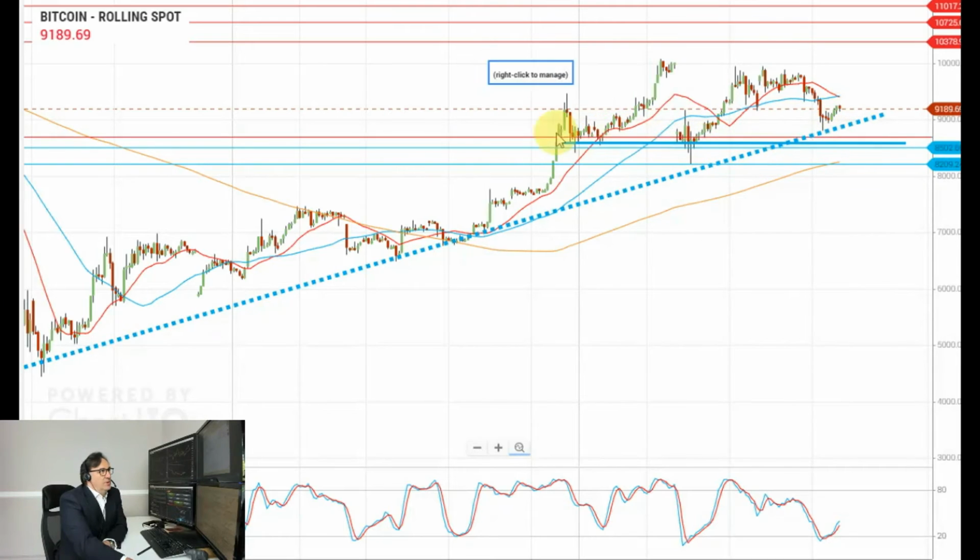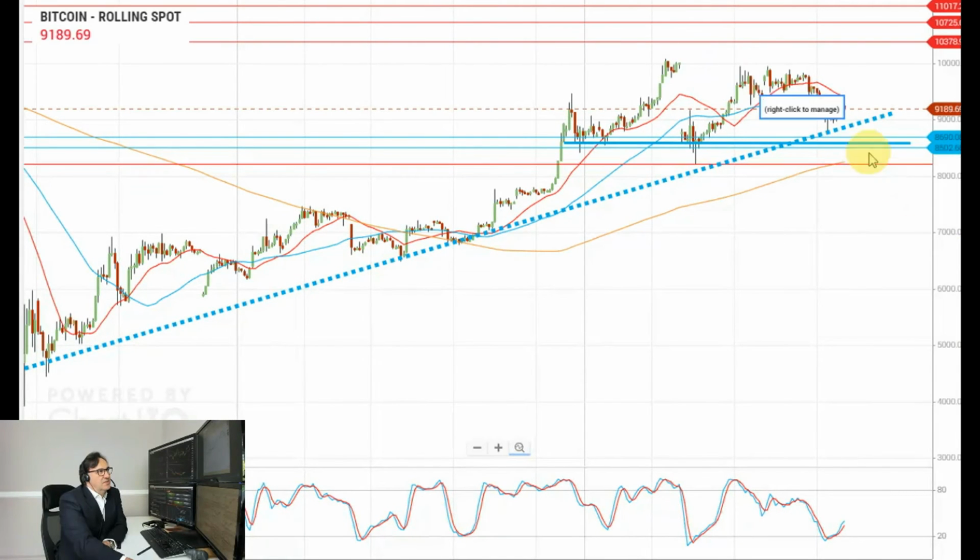A dip lower below this neckline, in particular below 8,700, 8,500, and a retest of that level from underneath would further confirm the bearish sentiment and selling pressure, potentially opening up the way for an extension to the downside and a correction towards 8,200, 8,000, possibly even 7,500.